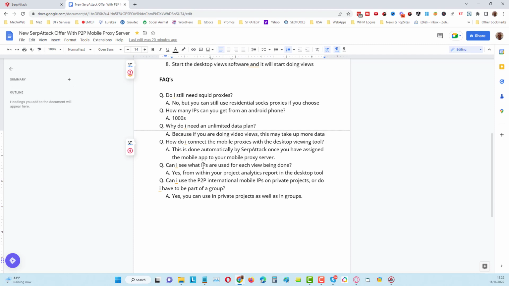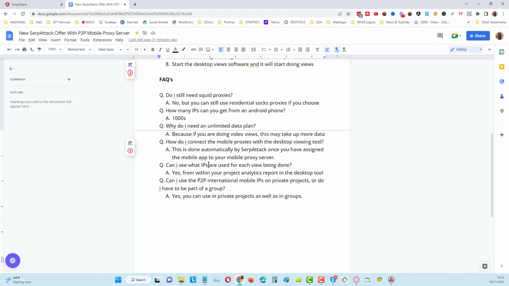Okay, can I see the IPs that have been used for each view being done? Well, that's something we're still adding. We've just got this finished early in the morning, about 4 or 5 o'clock. We had figured out all the bugs, and we were ready for testing. We've been working on this for a few weeks on and off. So it's too early to have that part done yet, but it's planned to get done before we release it. It should be there.